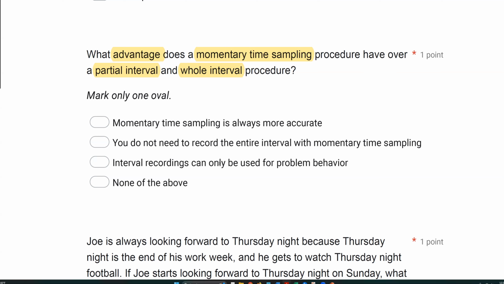C, interval recordings can only be used for problem behavior. Well, that's definitely not true, right? We can use interval recording for good behavior, bad behavior, a variety of behaviors, right? That's definitely not true. So what is an advantage is that you do not need to record the entire interval with momentary time sampling, meaning you can do other things. It's less resource intensive. It's not saying it's better. It's just saying that's an advantage of the momentary time sampling procedure.